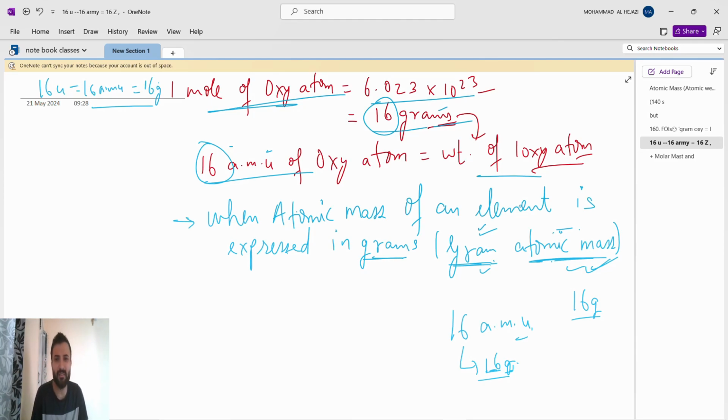The atomic mass of carbon is 12 U or 12 AMU. The gram atomic mass of carbon, meaning atomic mass expressed in gram, will be 12 gram. In AMU it is 12 AMU, in U it is 12 U, and in gram, that is gram atomic mass, 12 gram. That's it.